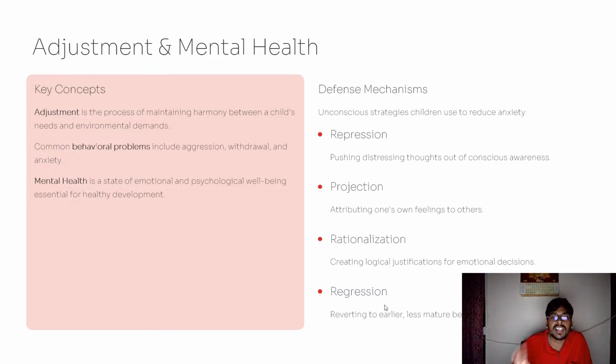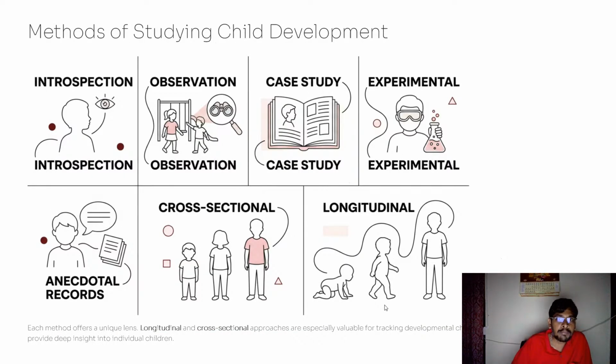And rationalization, creating logical justifications for emotional decisions. In the rationalization process, if the child is taking an emotional decision, the child creates some logical justification on why he or she is taking that emotional decision. So that logical justification kids only develop. So this is very interesting actually. And regression, reverting to earlier less mature behavior under stress. So regression is where less mature behavior comes out of stress and immaturity, they often go a little regressive. So these are defense mechanisms.